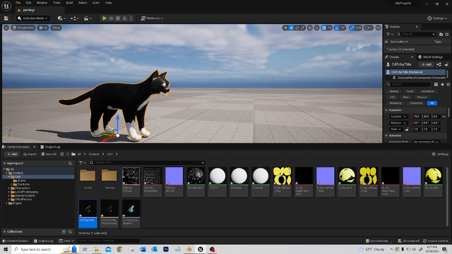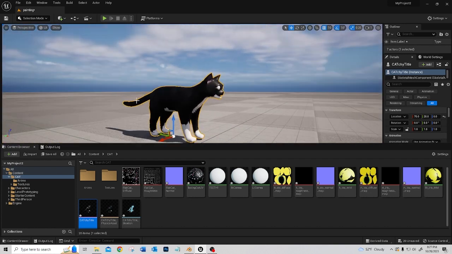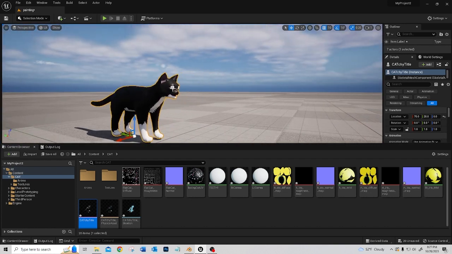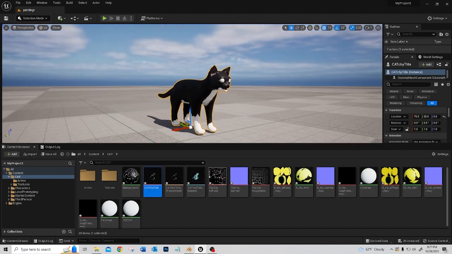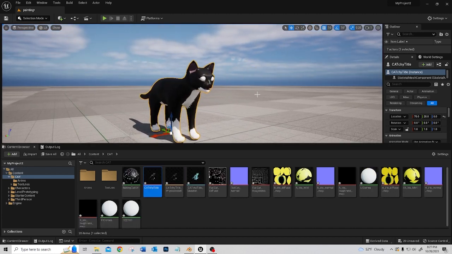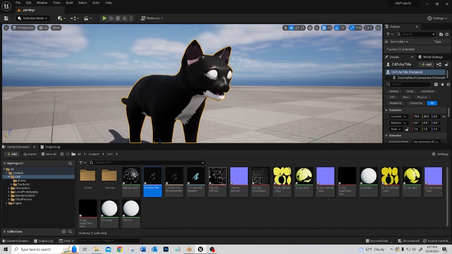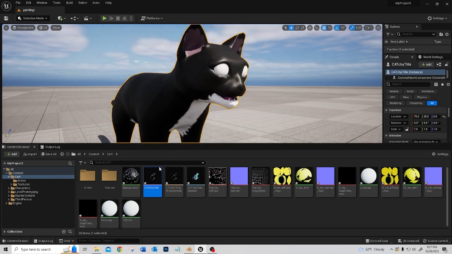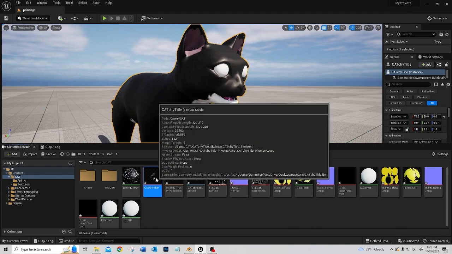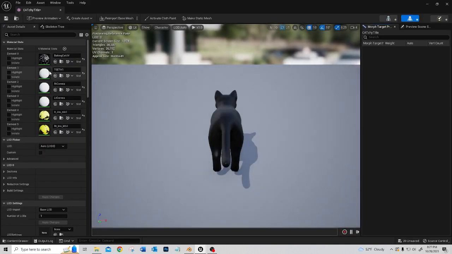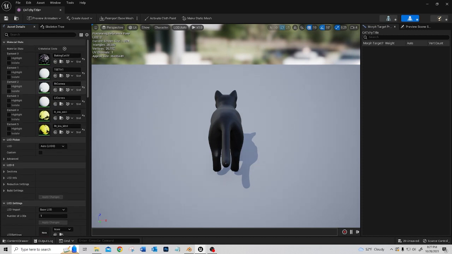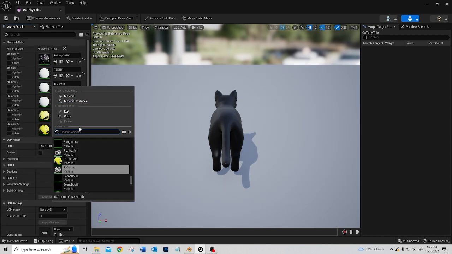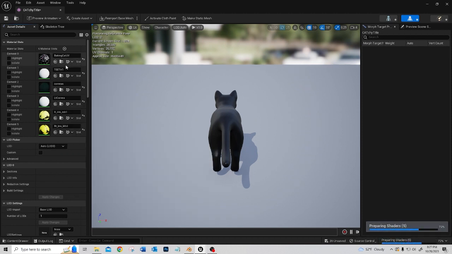Alright, so really quick here, you'll notice that the eyes are opaque because the cornea material didn't really export from Blender, but that's okay because I've actually already made a transparent material in Unreal, so no big deal. I'm just going to change this to the cornea's material.